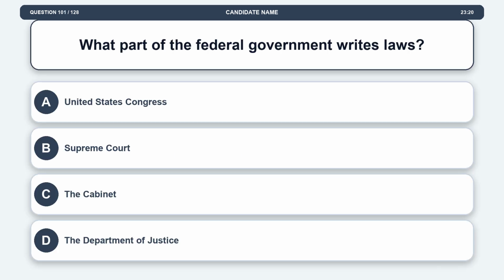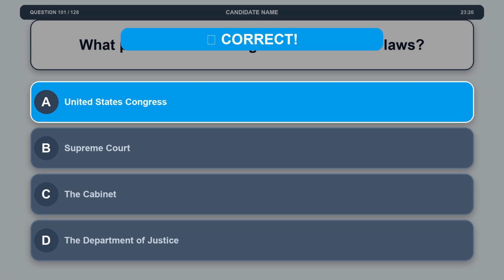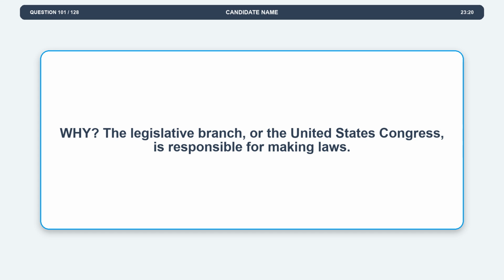Question 101. What part of the federal government writes laws? Option A, United States Congress. Option B, Supreme Court. Option C, the Cabinet. Option D, the Department of Justice. The correct answer is option A, United States Congress. Explanation. The legislative branch, or the United States Congress, is responsible for making laws.